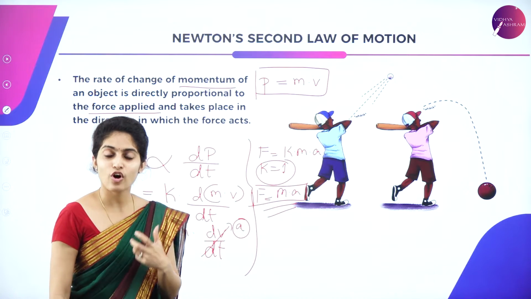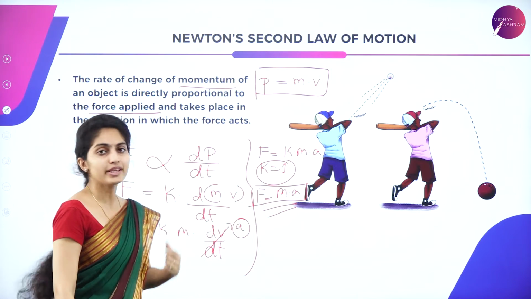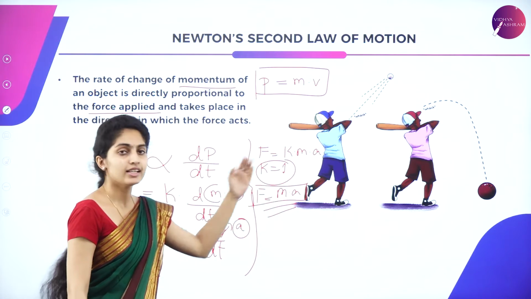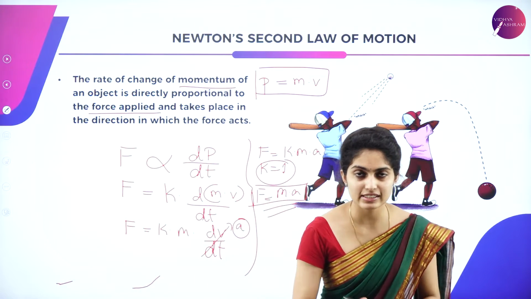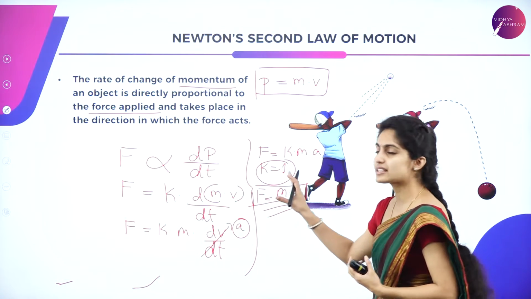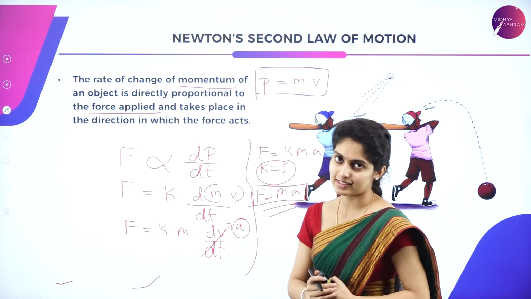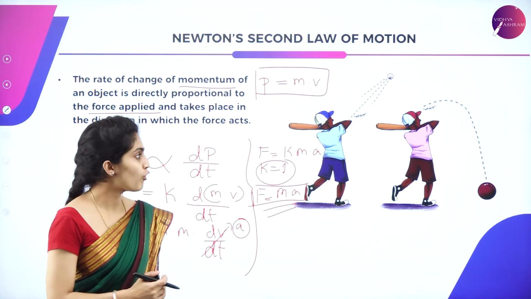Suppose a body of mass m has to get accelerated, then a force should be applied. If force increases, the acceleration also increases. If the force decreases, acceleration also decreases. That means the force is directly proportional to acceleration. So that is all about Newton's second law of motion.